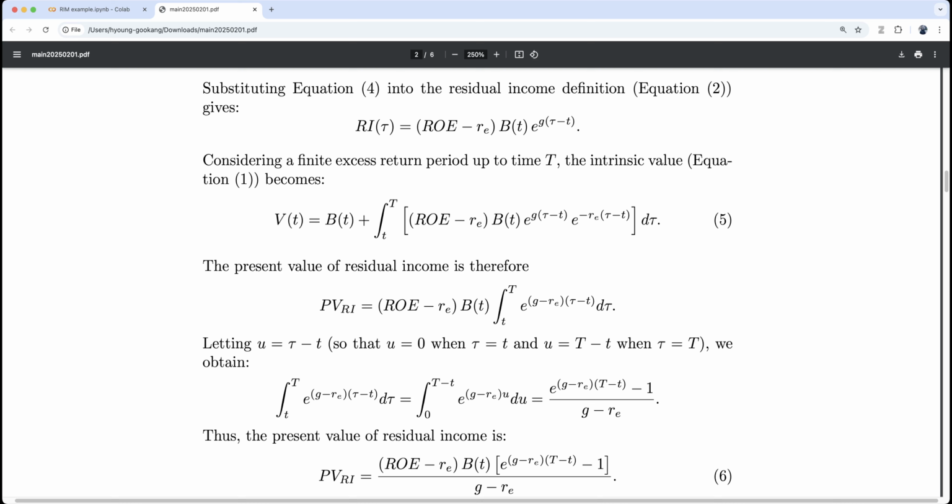If we do integration of this one, then it is e to the (g minus Re) t, minus 1, over g minus Re. Okay? Well, it is easy to check. You can take a differentiation of this one with respect to t, then you have exactly this one, right? So they are the same.